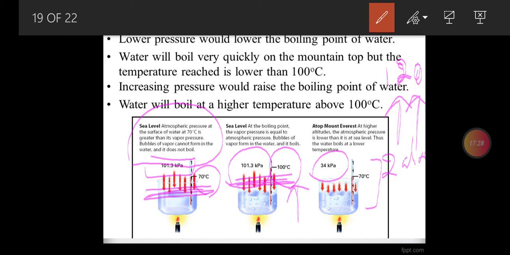Whereas you also need to know the example when the boiling point is increased by increasing the external pressure, as that usually happens in the case of pressure cookers. So please remember both the examples. One is the case of lowering the atmospheric pressure and resulting in lowering the boiling point, as in Mount Everest or Murray Hills. Whereas another example is increasing the atmospheric pressure and increasing the boiling point, as that happens in the case of cooking with pressure cookers.